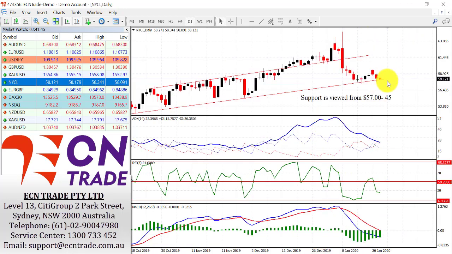Oil was broken down and back to challenging the support region, which is only about 100 points away at $57 a barrel. I do anticipate that my bulls are still there and could see a rebound and eventually look back from this support and up towards the region of around $61 to $62 a barrel.